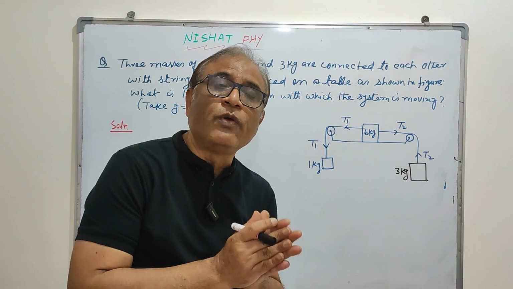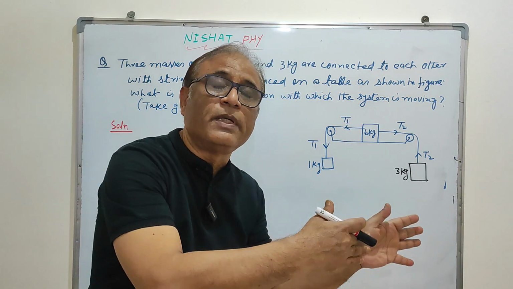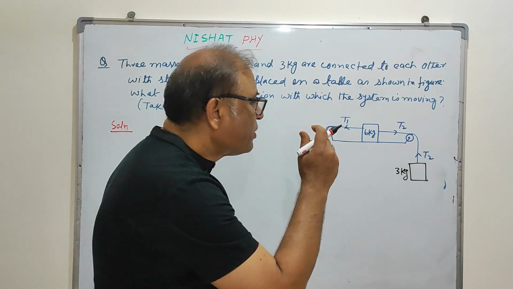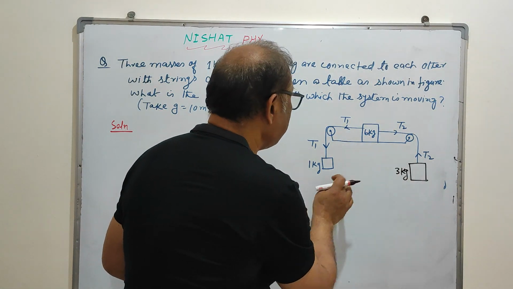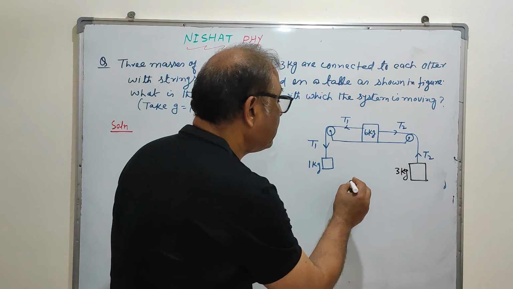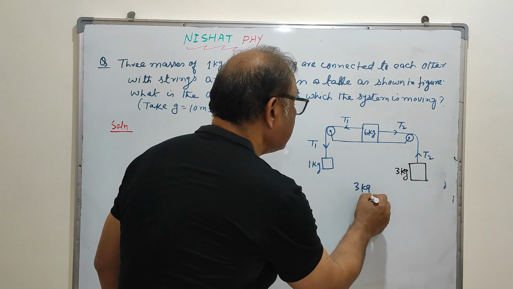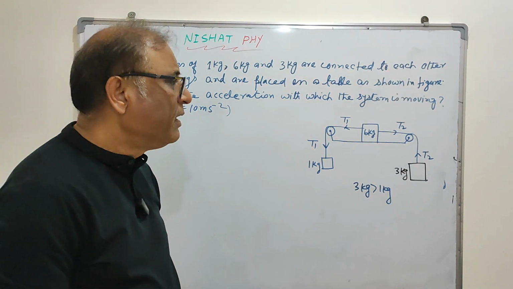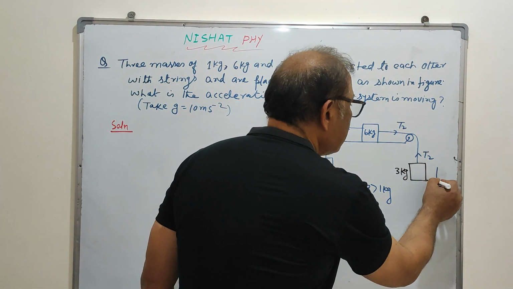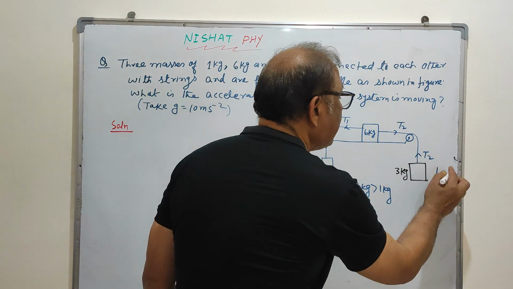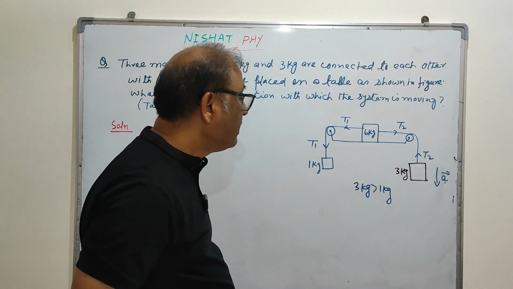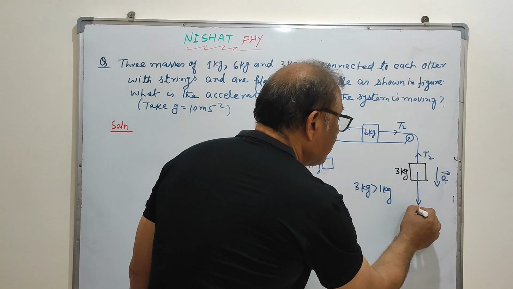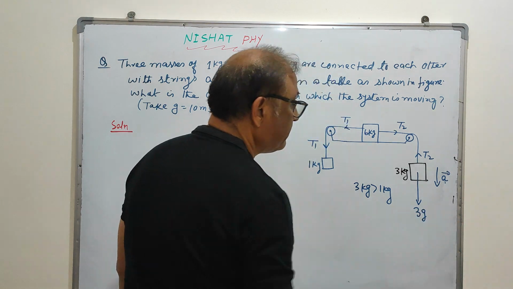Here we are going to find out the acceleration of the system. One thing is very clear: 3 kg is greater than 1 kg, so the acceleration is downwards, because 3 kg is larger than 1 kg. So what will be mg? The weight. So 3 into g, this is the weight.